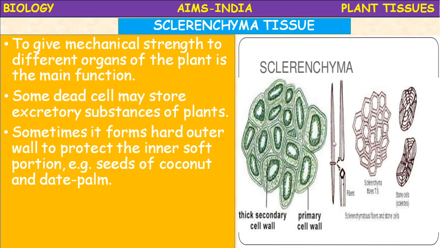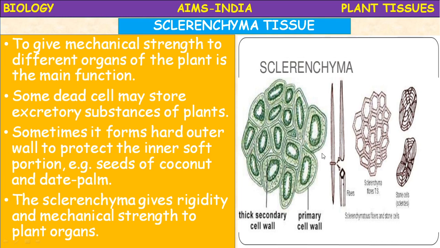And sclerenchyma fibers, you will see in the coconut fruit outside, the fibers are sclerenchymatous. Sclerenchyma gives rigidity and mechanical strength to the plant organs.